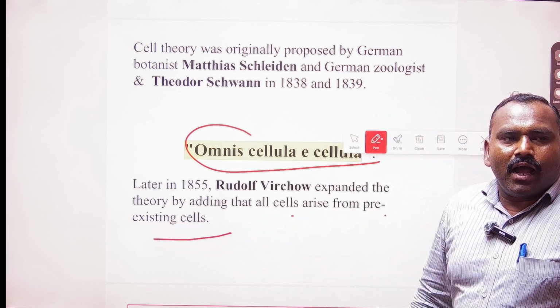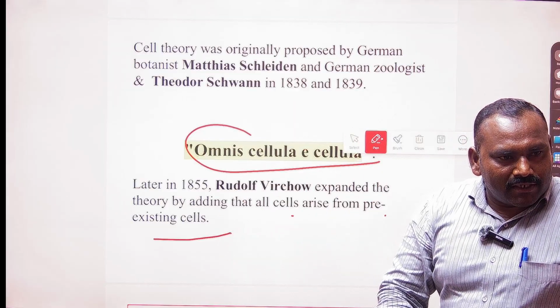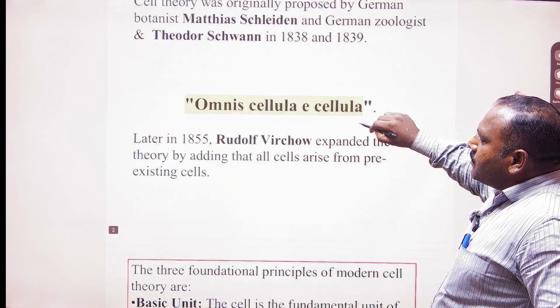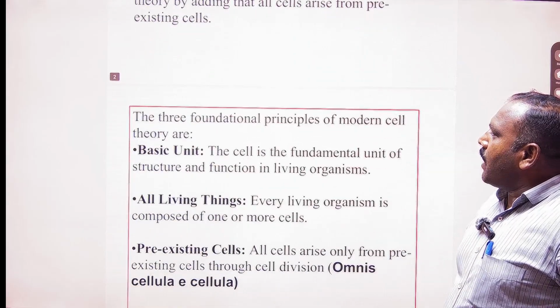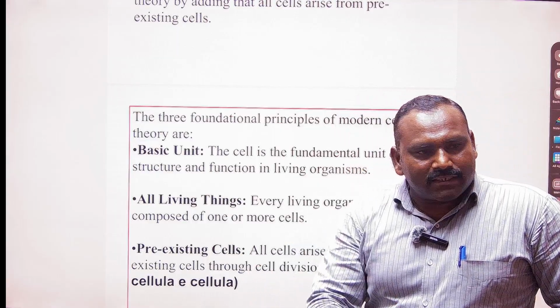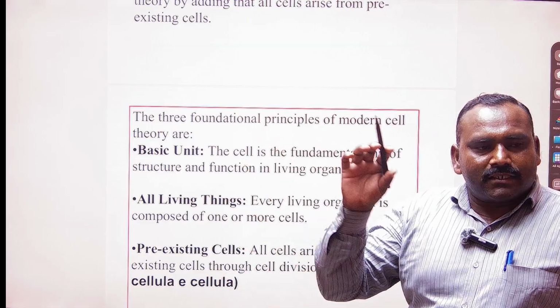A cell may be a prokaryote or a eukaryote. There are different kinds of classification of cells. What is meant by prokaryote cells? Prokaryotes means lack of a nucleus, and eukaryotes means the presence of a nucleus.